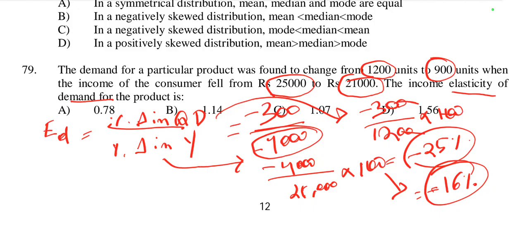Now we calculate the income elasticity of demand. Income elasticity of demand is percentage change in quantity demanded by percentage change in income.